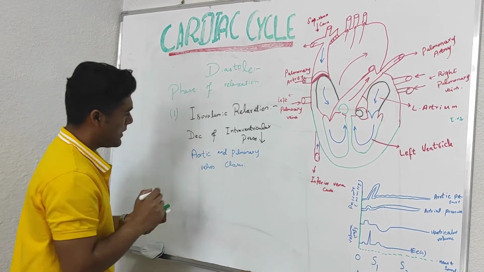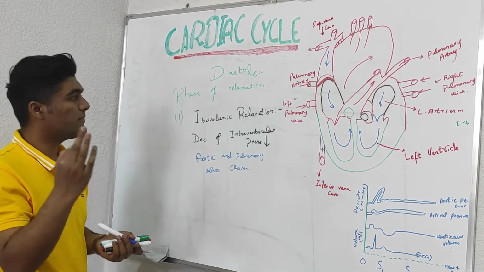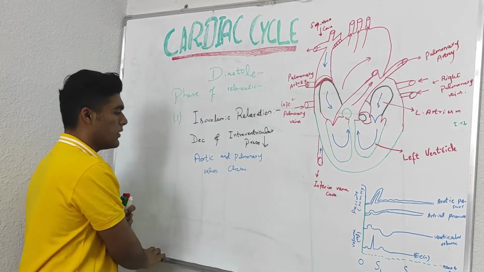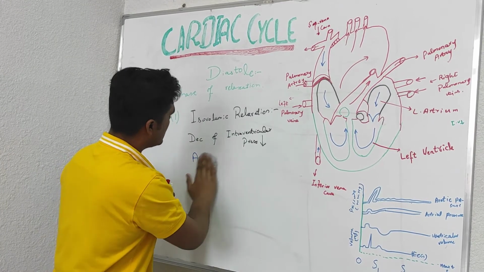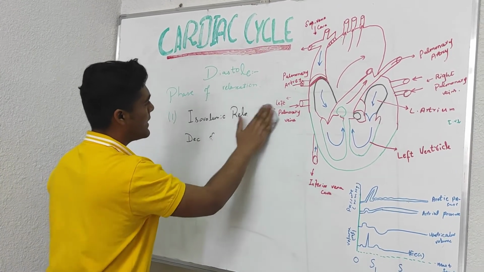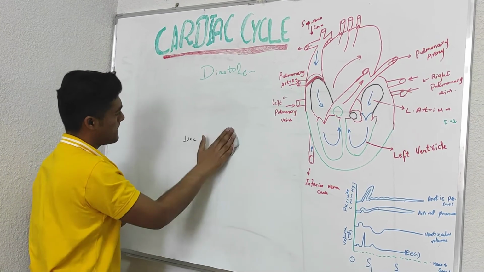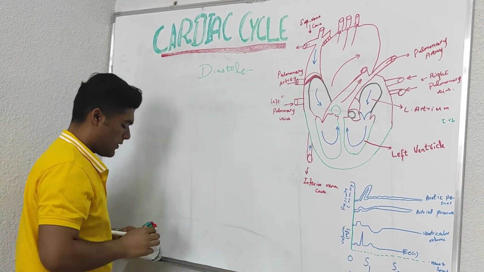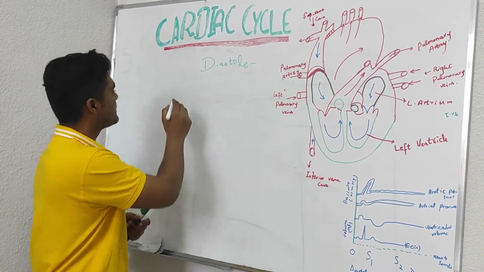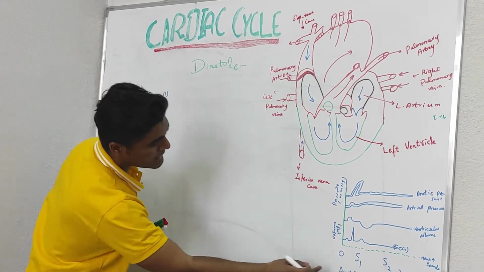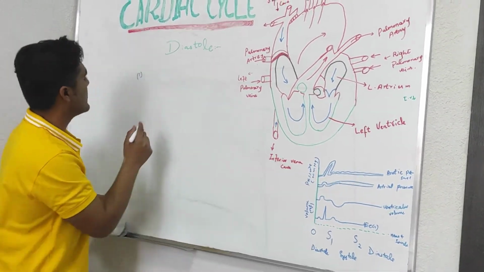We have three further phases in diastole, and our first one-third part is the period of rapid filling.